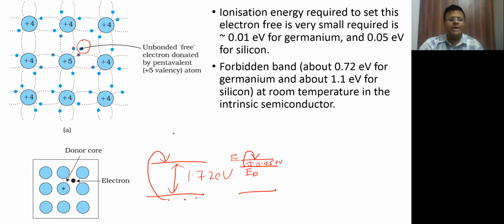That diagram of this donor level we will show later. That is not drawn here in this diagram. Okay, Omkar, is it clear?